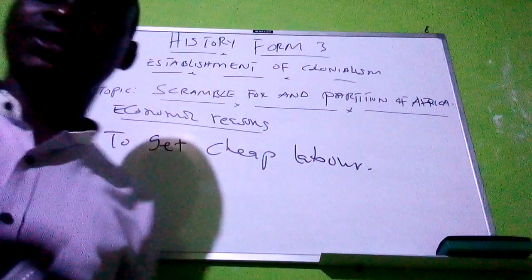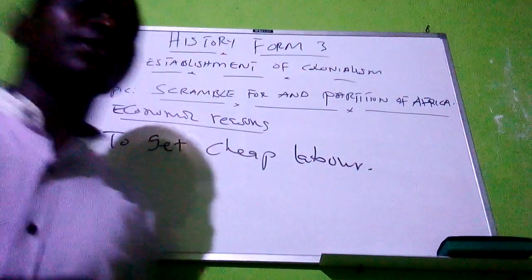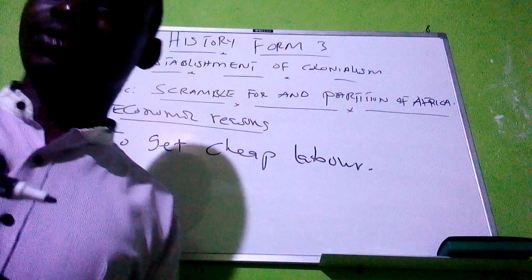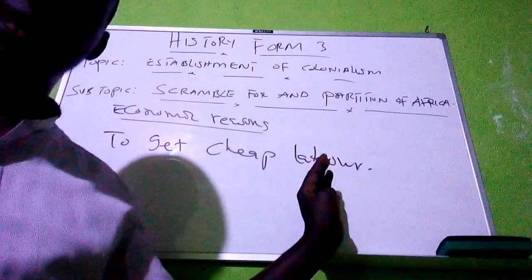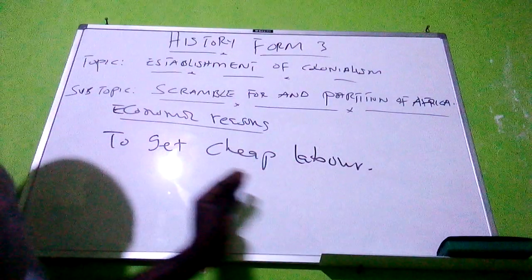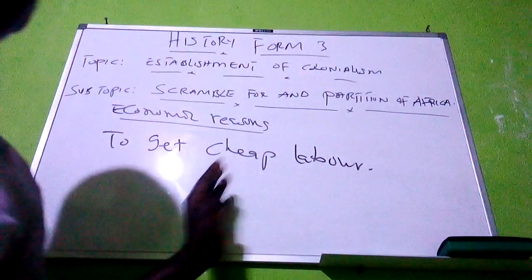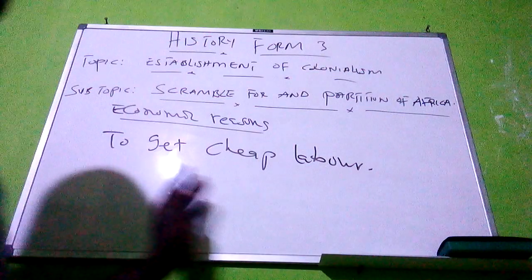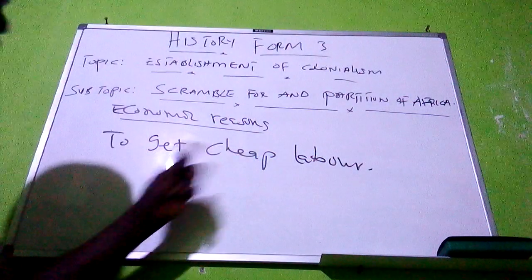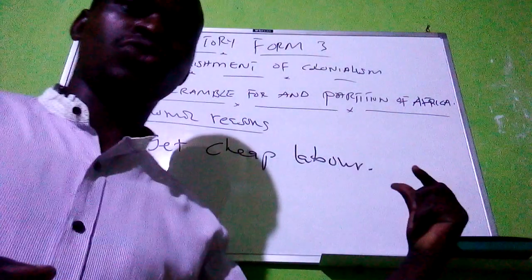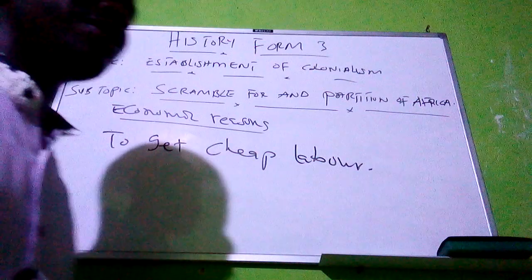So this is what I have for you today about the scramble for and partition of the African continent. We have seen a number of reasons which caused the scramble and partition, and we have focused on the economic reasons as among the reasons which brought colonists to Africa in the late 19th century. In the next lesson we are going to see other reasons, apart from economic reasons, which caused the scramble and partition of the African continent by the colonists.